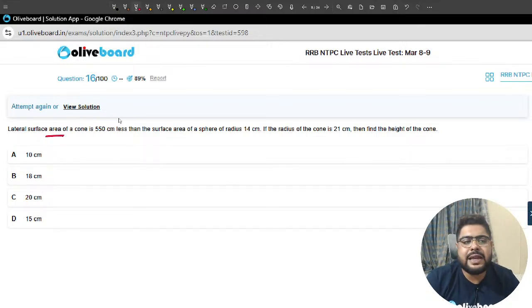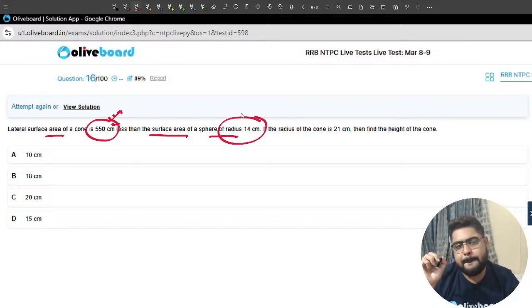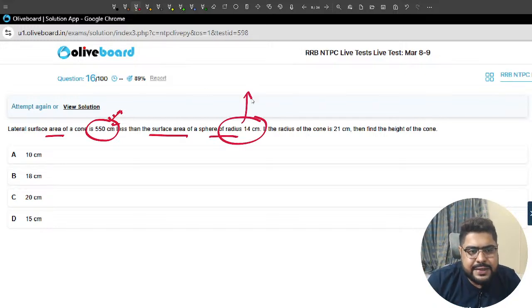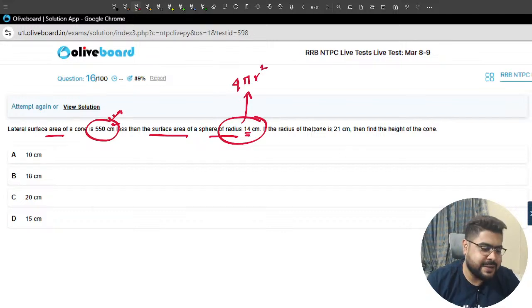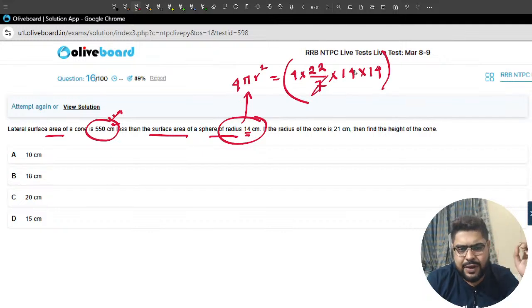The lateral surface area of a cone is 550 centimeter square less than the surface area of a sphere of radius 14. First, the surface area of a sphere is 4 pi r square. Radius is 14, so I can say 4 into 22 by 7 into 14 times 14. Do not calculate, okay. Calculation will be done later. You can at most do this.